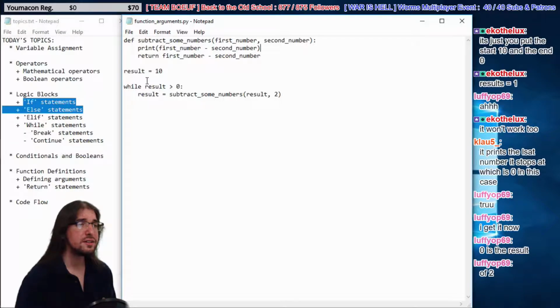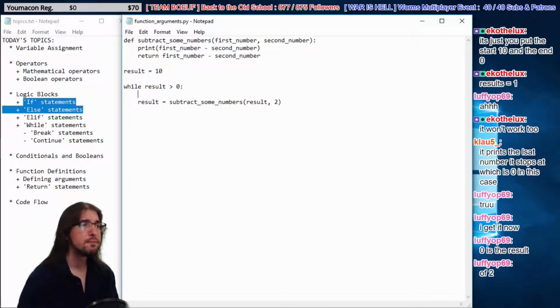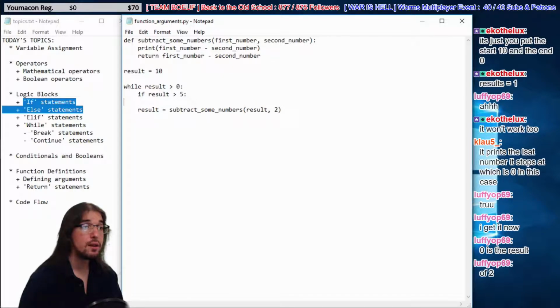But now let's print some more data. Let's say, and let's run this code. Well, no, let's actually run right here. So we're going to say if, space, result is greater than 5. 1, 2, 3, 4. Again, we see a colon there, means indent it again. Indent it by 4 spaces.